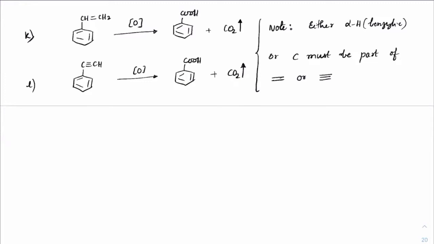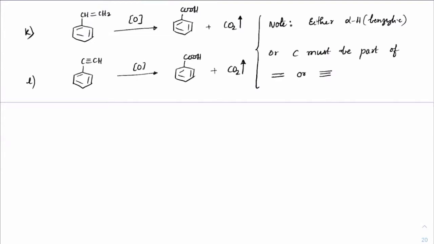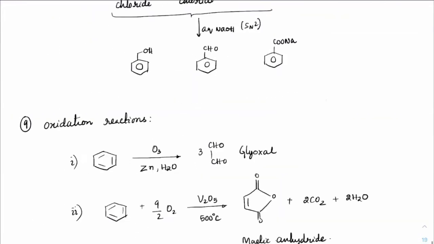Right. We have done Birch reduction earlier in triple bonds, right? Whenever we have a triple bond, if you want to convert that into a double bond and get a trans product, we used to do Birch reduction. Now, Birch reduction will also take place on benzene forms. So write down Birch reduction.